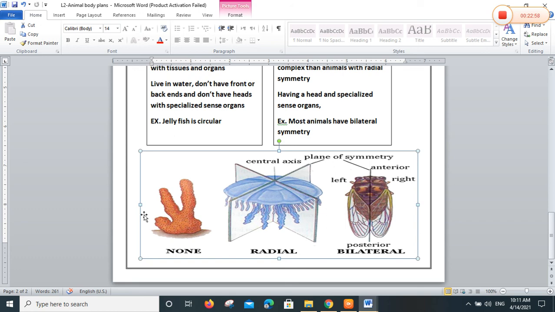Number two, what about the symmetry? Sea star has radial symmetry, but fish has bilateral symmetry. Yes? Okay, I have finished the lesson. So easy. And I have homework about lesson 1 and lesson 2. I uploaded it on LMS. You have to do it. Okay, thank you.